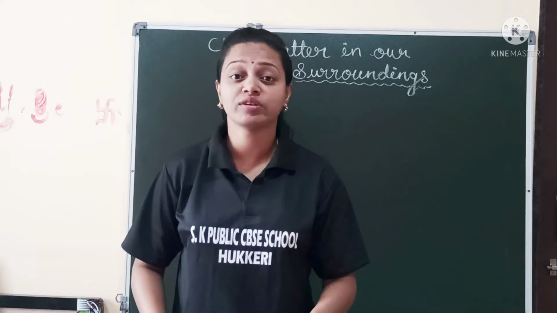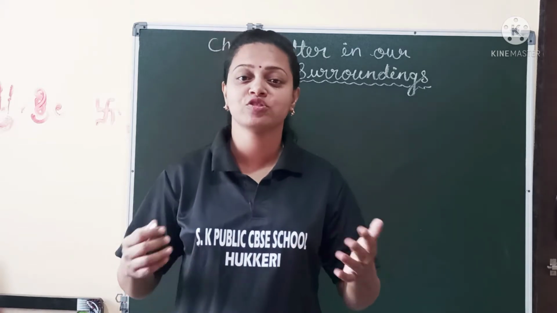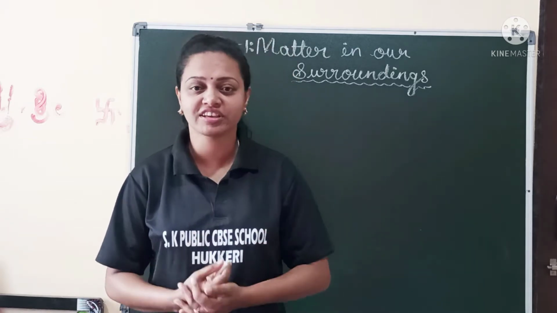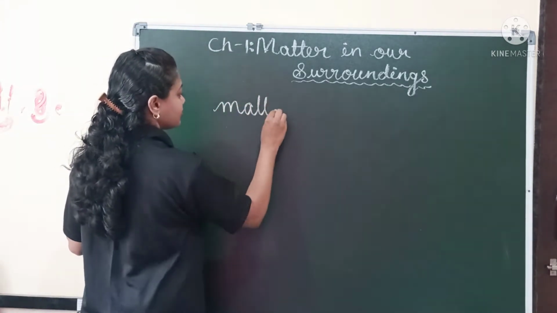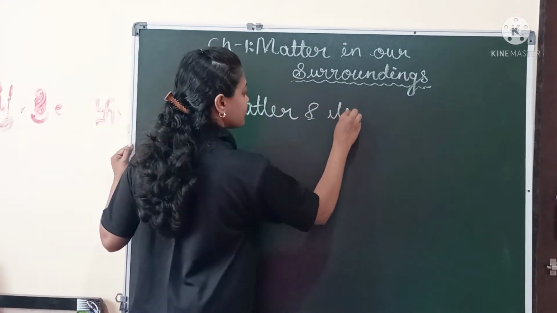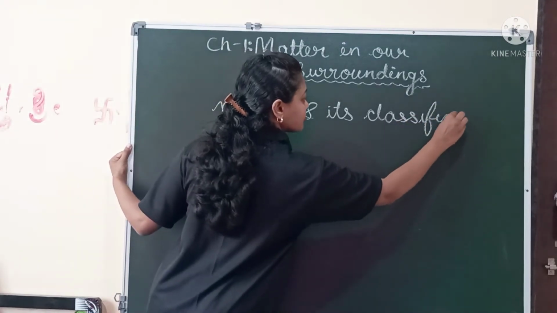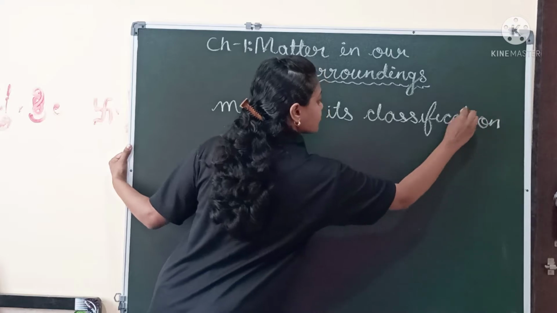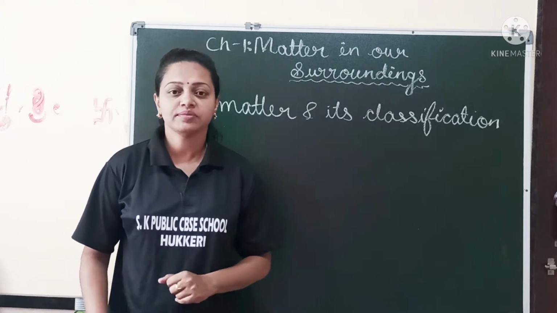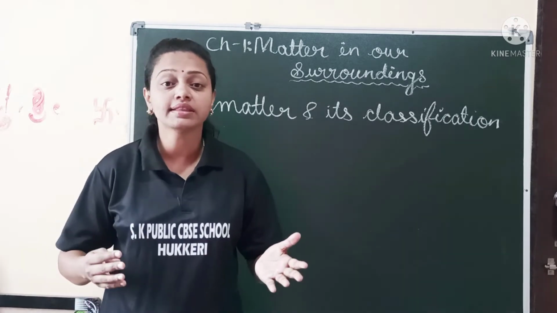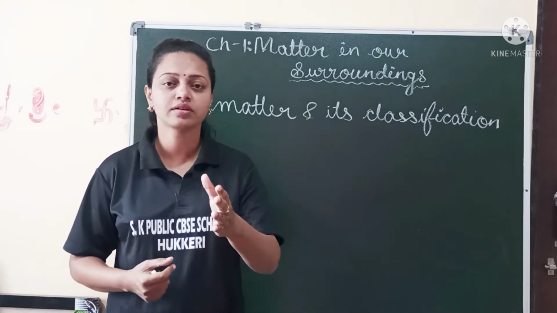Now we know the surrounding. Let's understand much more about matter and its properties. Matter and its classification. Let me explain here. Matter can be anything that occupies a space and has some mass. Mass means here a weight.